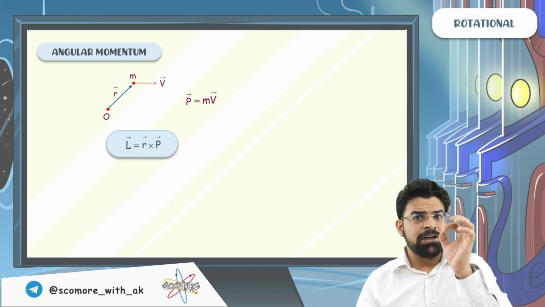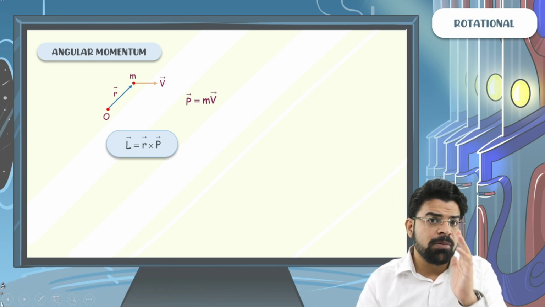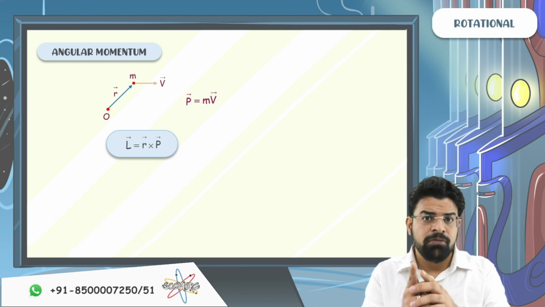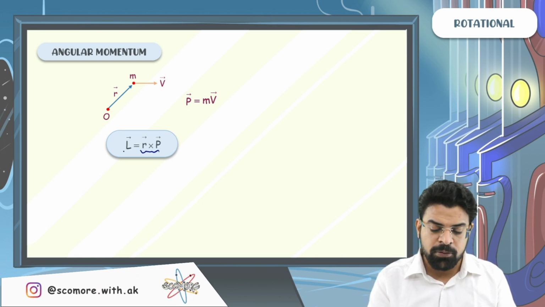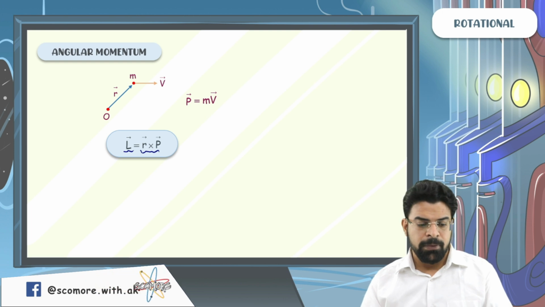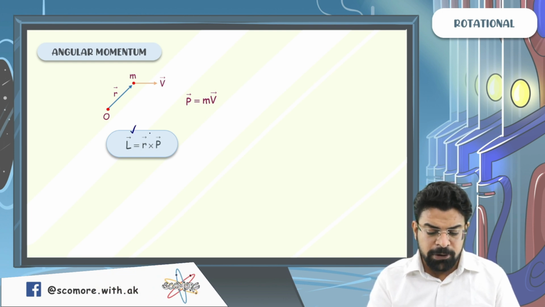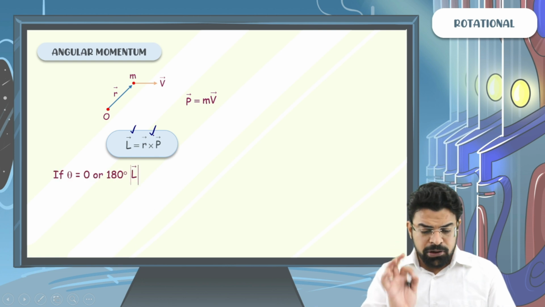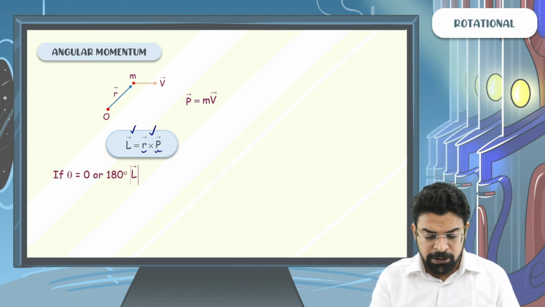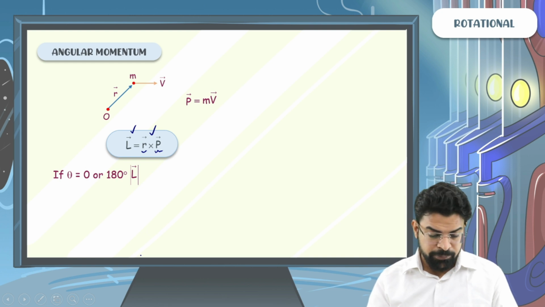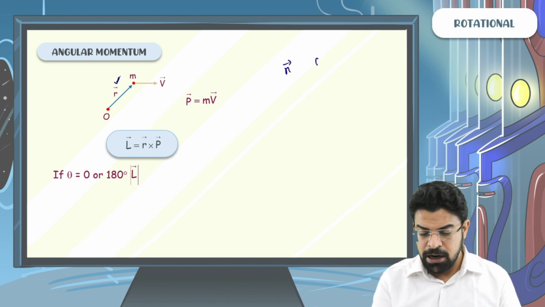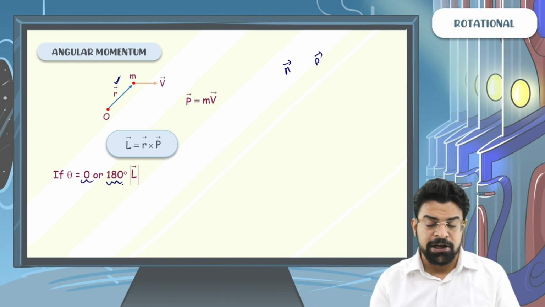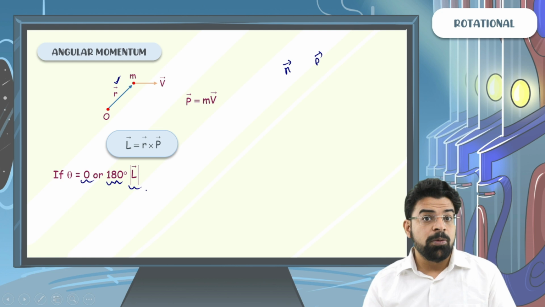Just like we write the torque about a point, we also write the angular momentum about a point. Torque we get from a cross product, it's a vector quantity. Similarly, angular momentum we also get from a cross product, it is also a vector quantity. Now since angular momentum equals r cross p, the magnitude of angular momentum will be magnitude of r into magnitude of p into sine of the angle between them. If the angle between position vector and momentum vector is 0 degrees or 180 degrees, then the magnitude of angular momentum will be 0.